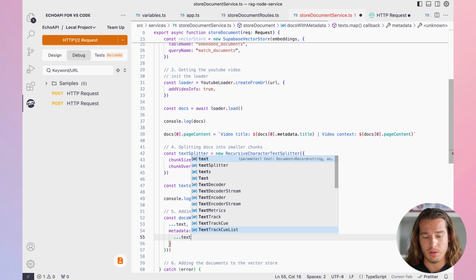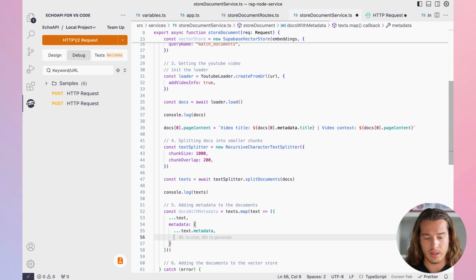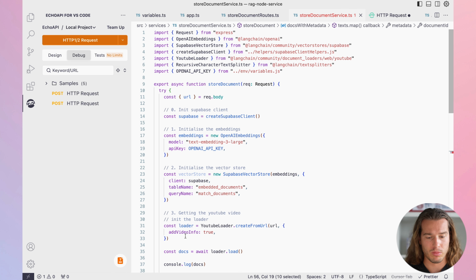We want to keep the already existing metadata, and we want to add something really important, and that is document ID. I can put document ID here just to make it more clear, but basically in JavaScript, this is the same thing, right? And where are we getting the document ID? From the request.